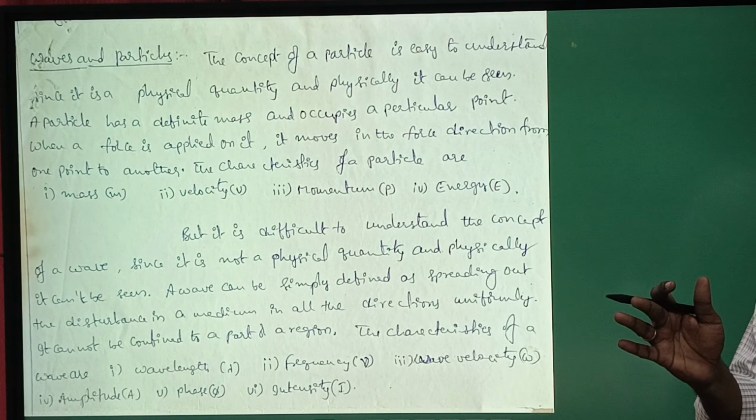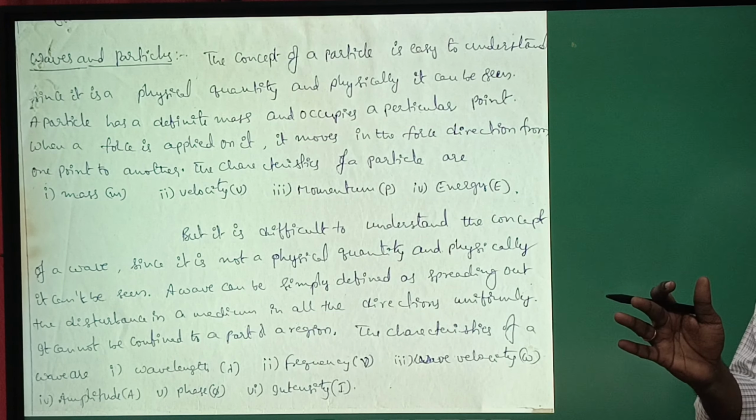For example, the concept of a particle is very easy to understand because it is a physical quantity and physically it can be seen. Suppose any force is applied on a particle. Suppose this is a particle. On this particle, if some force F is applied, the particle can move in the direction of the force applied.